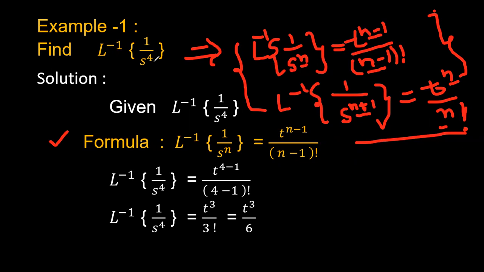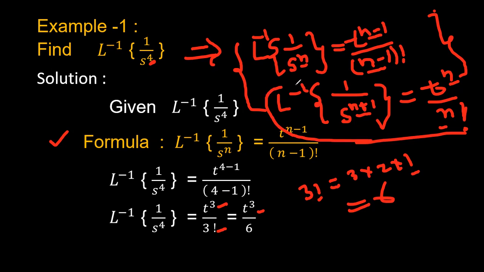So Laplace inverse of 1 by s power 4 is equal to t power, where n is equal to 4, t power n minus 1, that is 4 minus 1, by 4 minus 1 factorial. So it is t power 3 by 3 factorial. 3 factorial is nothing but 3 into 2 into 1; you can expand in decreasing order up to 1. 3 into 2 into 1 is 6. So t power 3 by 6 is your Laplace inverse of 1 by s power 4.